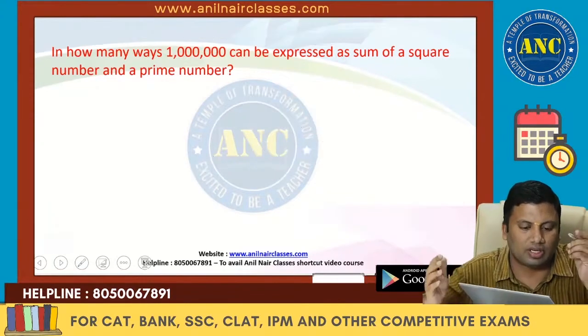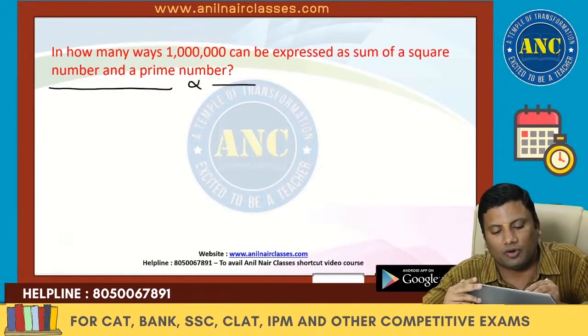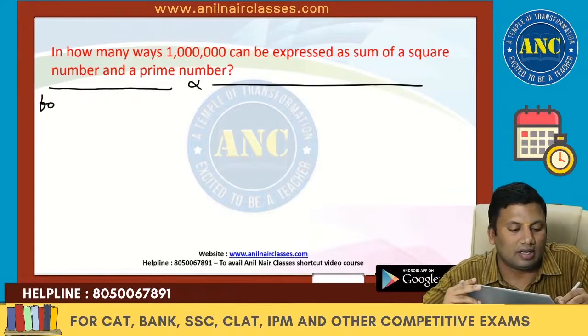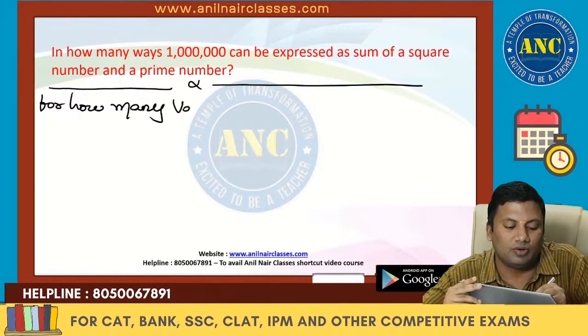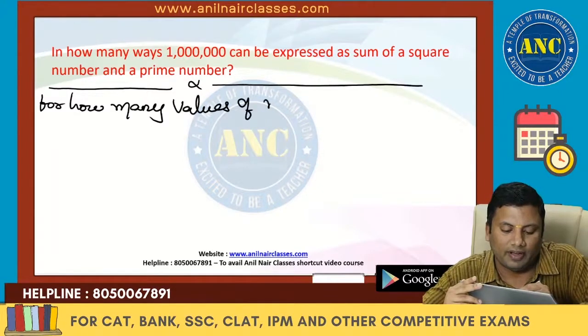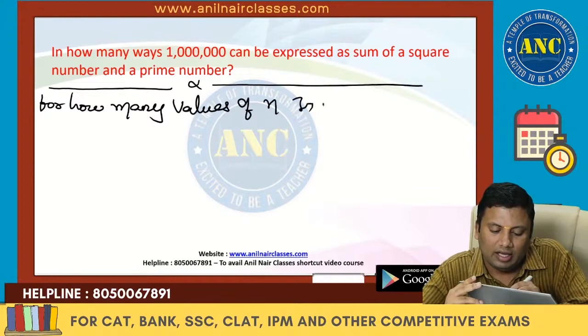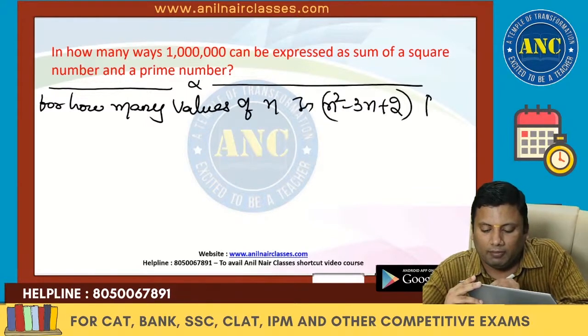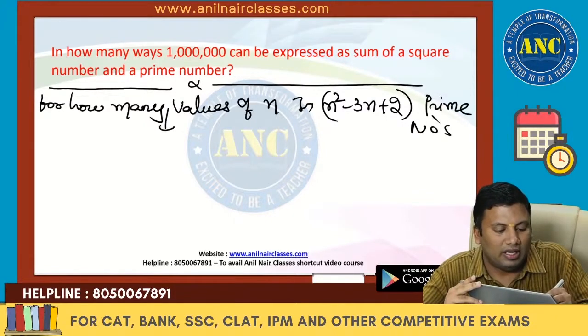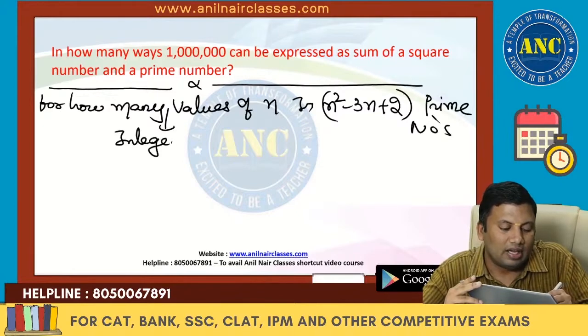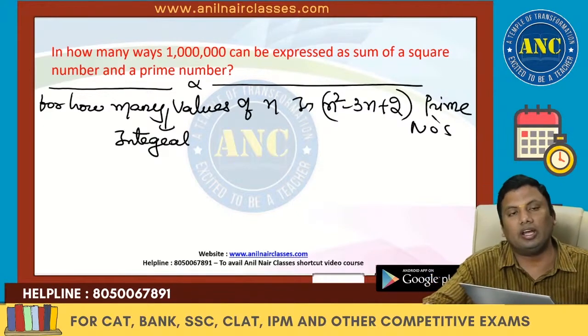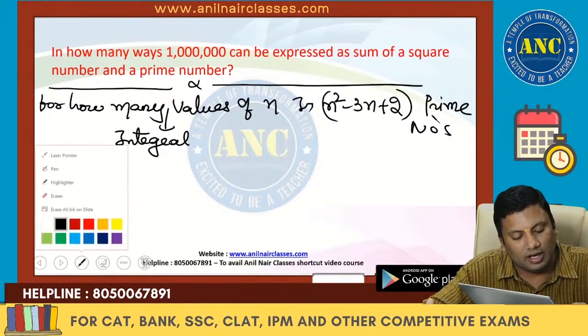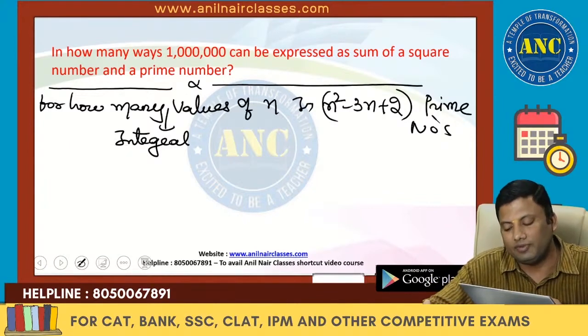Similarly, another question can also be developed. Wherever a question is there, I will create some more questions of the same idea. For how many integral values of n is n square minus 3n plus 2 a prime number? n square minus 3n plus 2: the degree of this expression is 2.